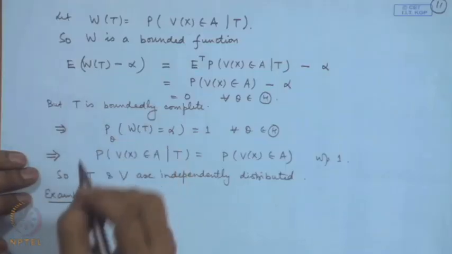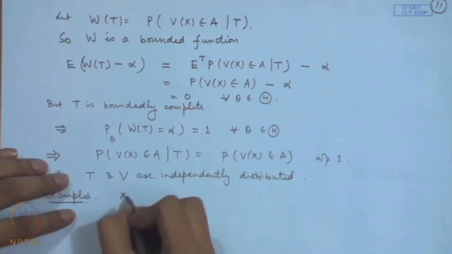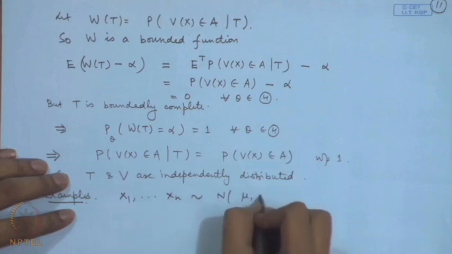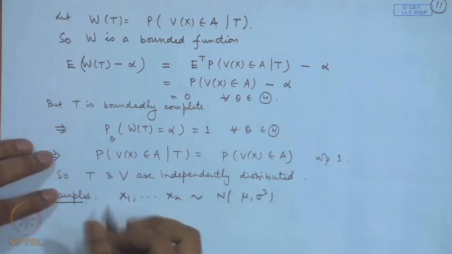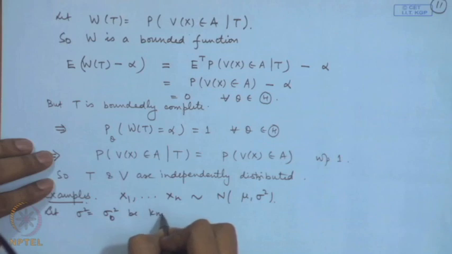Let us generalize this example to normal mu sigma square. So, let us consider, say, x 1, x 2, x n follows normal mu sigma square. So, let us take, say, sigma square is equal to sigma naught square be known.